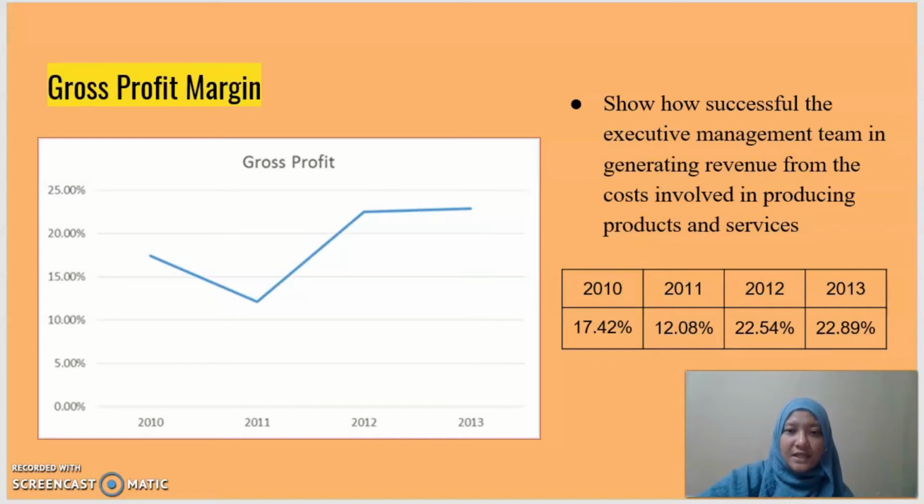In 2011, the profit margin dropped to 12.08% compared to 2010, which is 17.42%. But in 2012, the percentage increased to 22.54% and it still increased the following year in 2013.